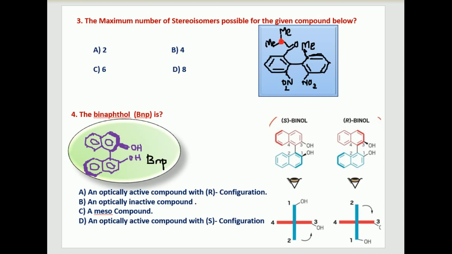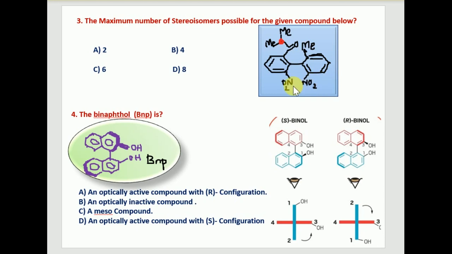So coming to the next question: the maximum number of stereoisomers possible for the given compound. Here we can notice this compound is a biphenyl compound. Usually in biphenyls the rings lie in different planes due to repulsion between the substituents. Hence suitable substituents lead to optical activity, so the compound itself is optically active. The maximum number of stereoisomers possible for the compound is 4.